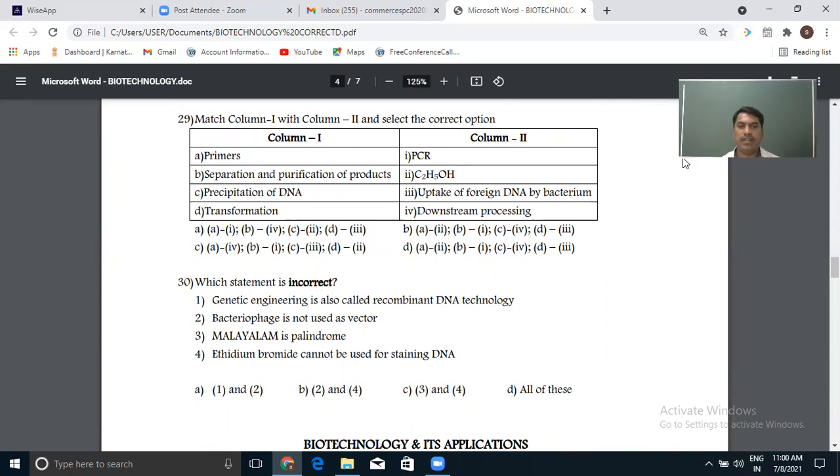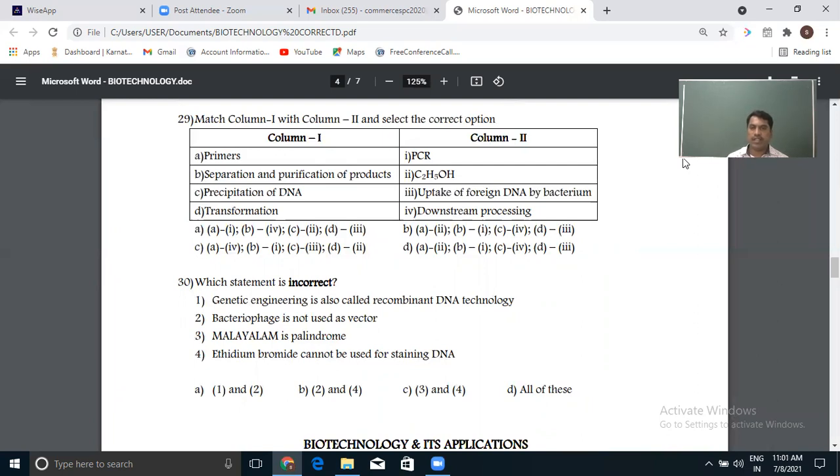Separation and purification of product, as you know, is a downstream process. That is one of the last topics in this chapter. First of all, we separate and purify before it is marketed in the market for human use. That is the downstream process.